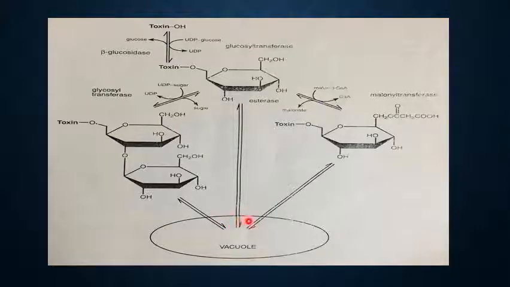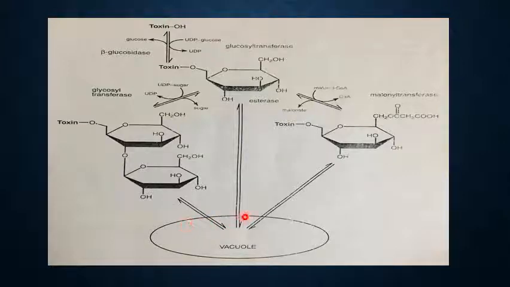And interestingly, it now appears that a group of ATP binding cassette transporters, related to the transporters responsible for multiple drug resistance in animal cells, are located in the tonoplast membrane and play a major role in importing secondary metabolites into the vacuole.